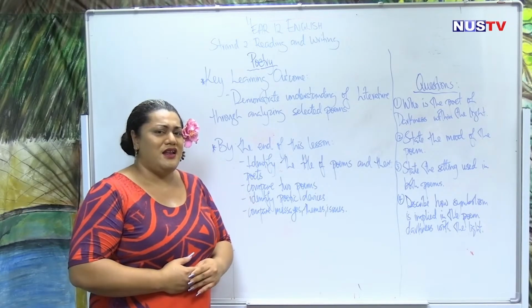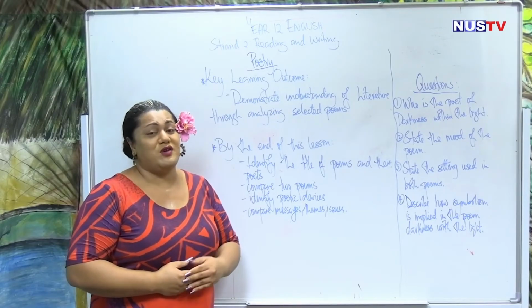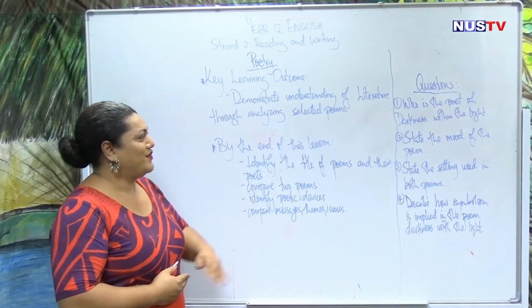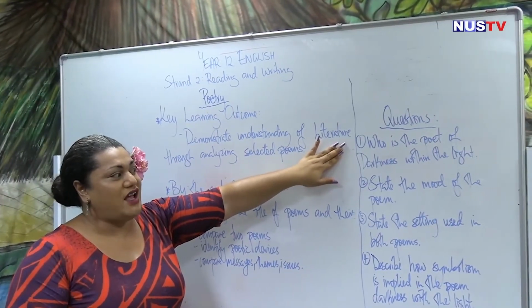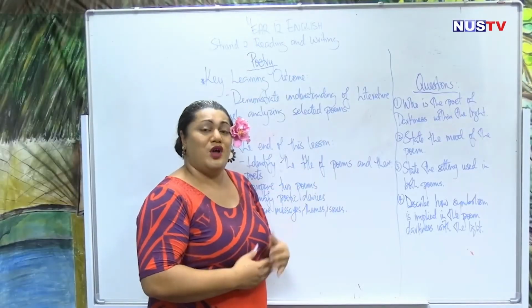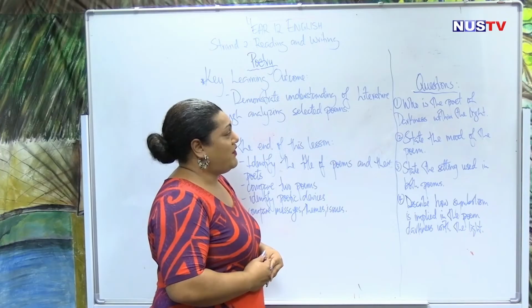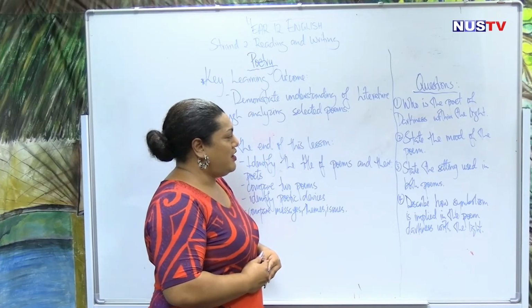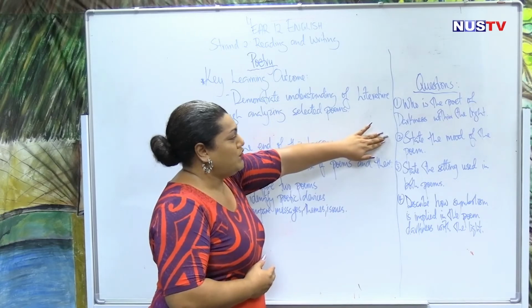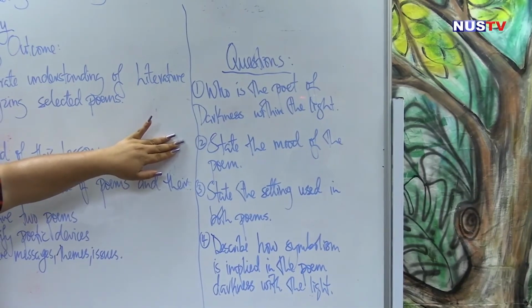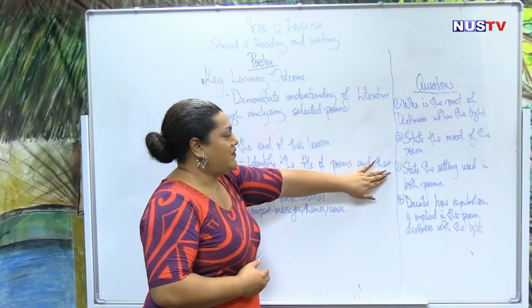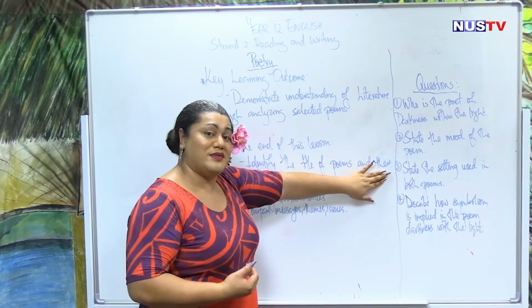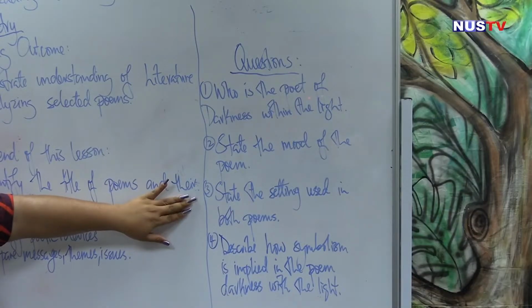But before we start today, let's have some follow-up questions based on our previous lesson. Question number 1. Who is the poet of Darkness Within the Lights? Our second question, state the mood of the poem. Our third question, state the setting used in both poems.